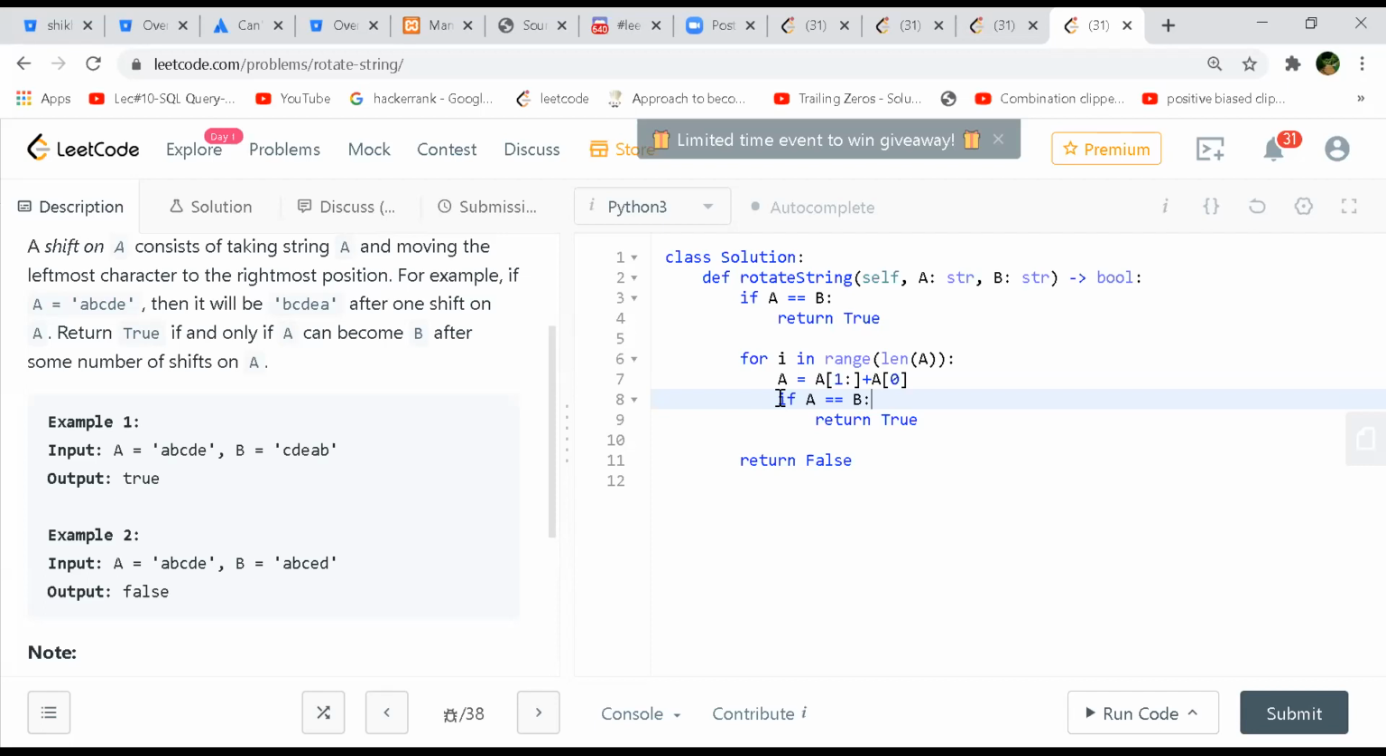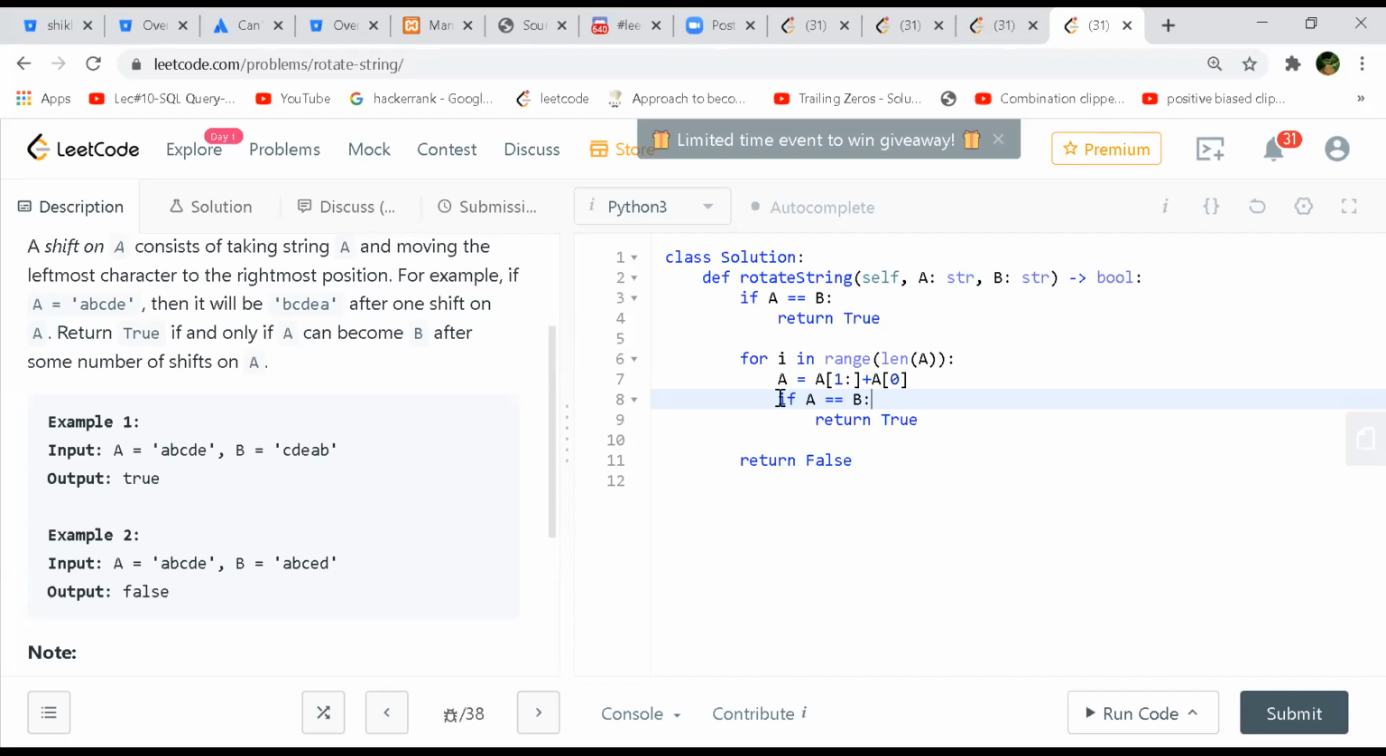That will be a small optimization. Once you are checking whether the first character is matching, then only. Yeah, that's good. So this one is n square, no? Yeah, this is n square.